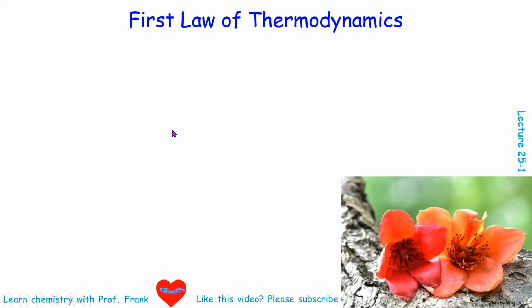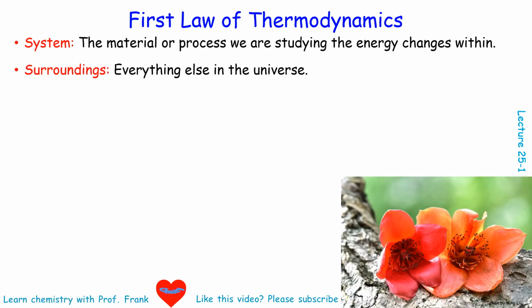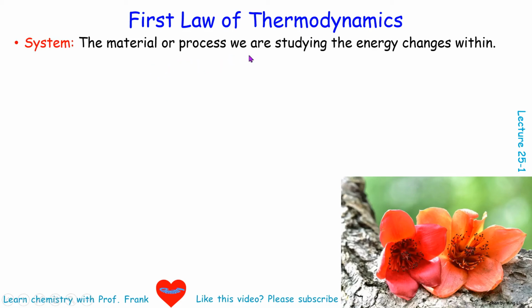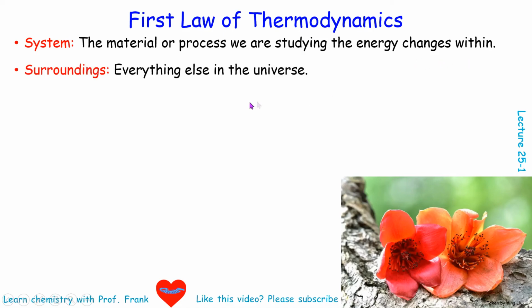In order to understand thermodynamics, I need to introduce you two new terminologies. One is a system, the other one is surroundings. System is the material or process we are studying the energy changes within. Surroundings, that will be everything else in the universe.